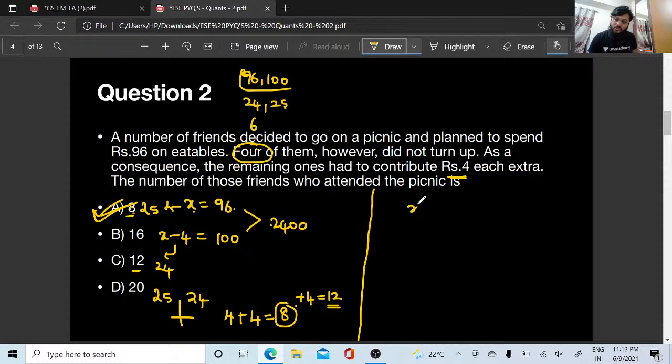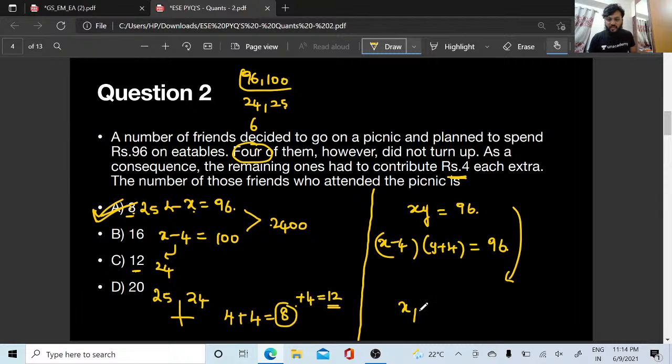You guys can also go with another approach. What is that? XY, right? X into Y, that is number of people into the eatables took, is equal to 96, right? So yes, 4 people did not show up. X minus 4, which increases the eatables by 4, y plus 4, is equal to 96 again. Yes or no? Both sides will be 96, because what did I do in the previous question? x minus 4, so I have added it off. Here that y plus 4 is there, that only I added it off, I made it 100, right? So solving this equation also will give you the value of x and y, which is nothing but 8 comma 12, right? 12 comma 8, initially it was 12 and finally it became 8.